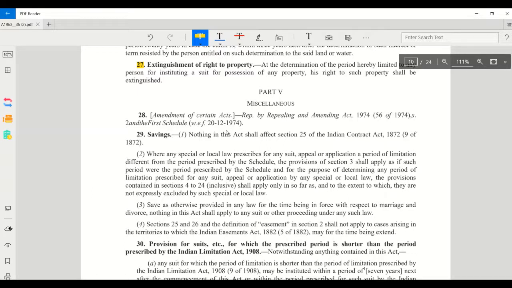Then miscellaneous, nothing much important. We have come to the end of the Limitation Act. There is a separate schedule providing a certain time period for each suit. For example, suits for contracts and suits for torts all have separate time periods. For contracts we have 3 years, for torts we have 1 year, for possession of immovable property 12 years, and we have a certain limitation period for each suit. So please go through the schedule. Just read it once, you will get a clear-cut idea. Questions may be asked in objective questions.